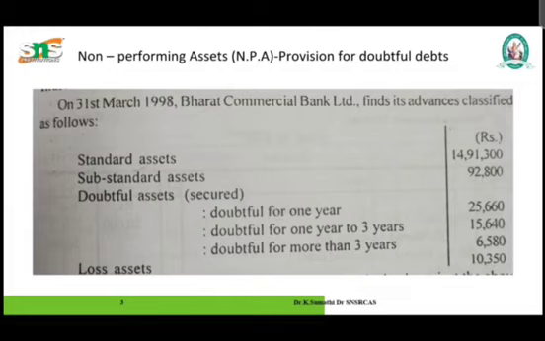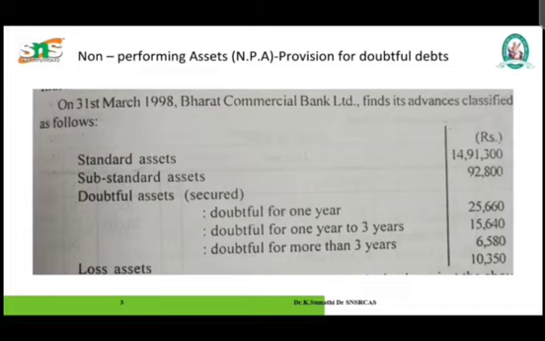The next one is substandard asset. With effect from 31st March 2001, a substandard asset is one which has been classified as NPA for a period not exceeding 18 months. There is no promise of recovering the dues in full, having regard to the value of the security or the current net worth of the borrower.